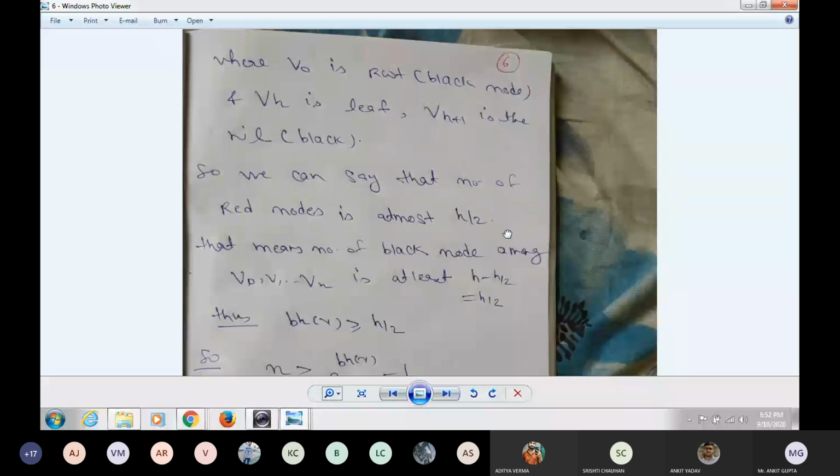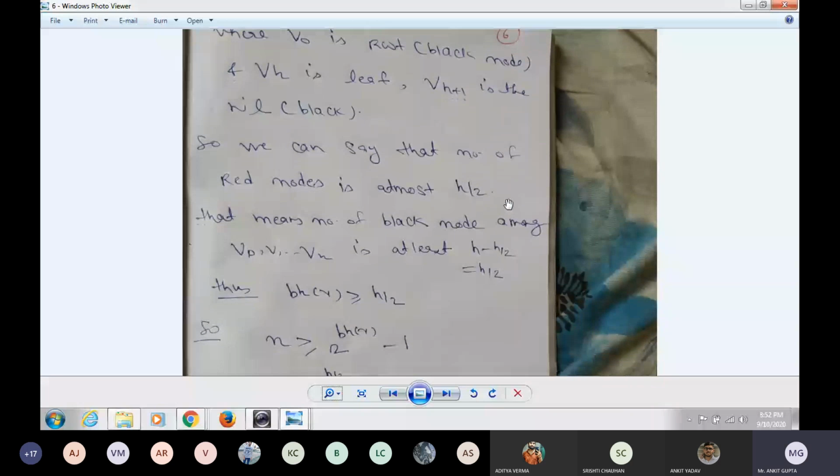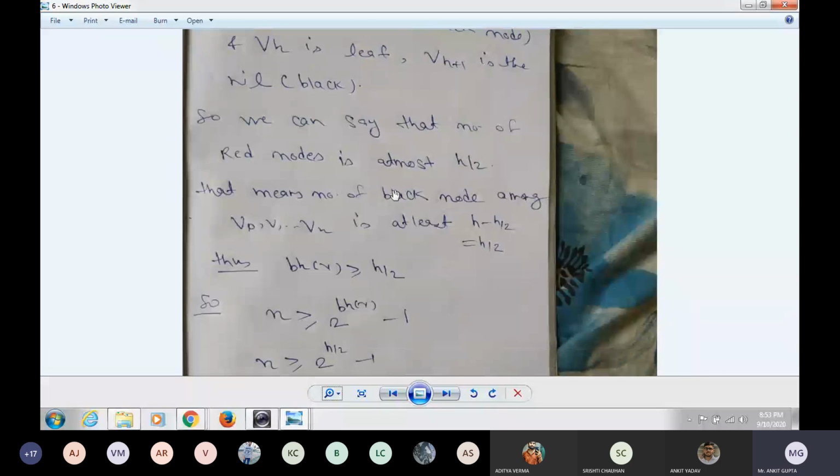That means the number of black nodes among v0, v1, up to vh is at least h minus h by 2, that is h by 2. The number of black nodes is nothing but the black height of x, which is at least h by 2.